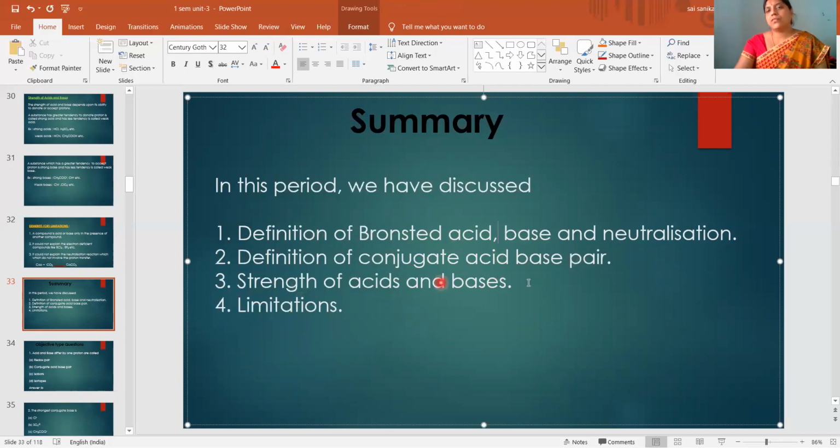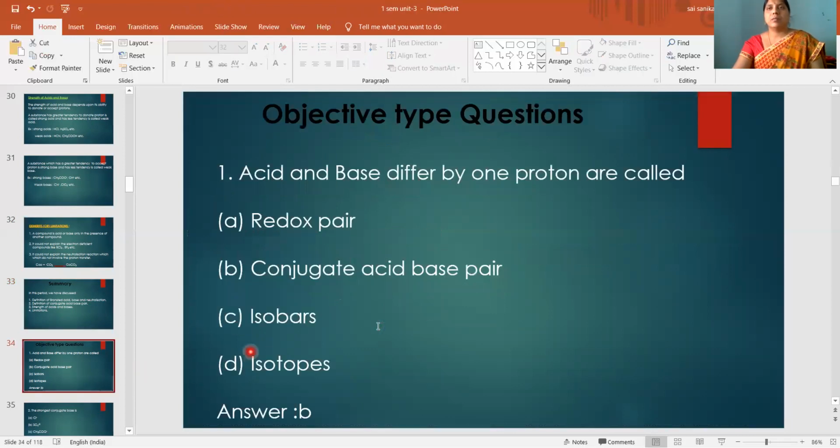Then definition of conjugate acid base pair. Then strength of acids and bases. At last we studied limitations of Bronsted and Lowry theory. Then come to objective type questions. So what type of objective type questions we expect from this topic? Very simple questions you get, that is direct questions.